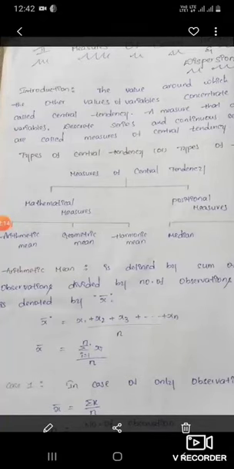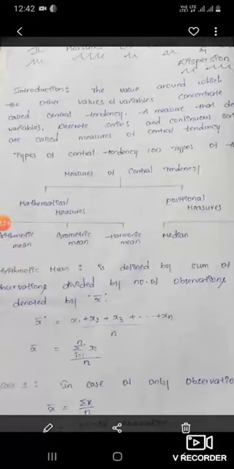When you talk about central tendency, the measures are mainly divided into two categories: mathematical measures and positional measures. In mathematical measures, we apply mathematical formulas, the calculation part, for the quantums that we measure for the variables.